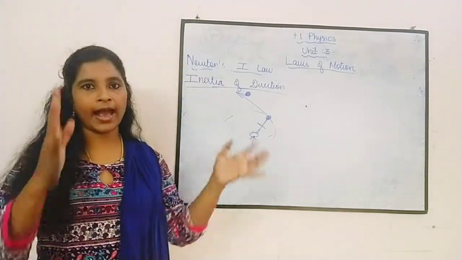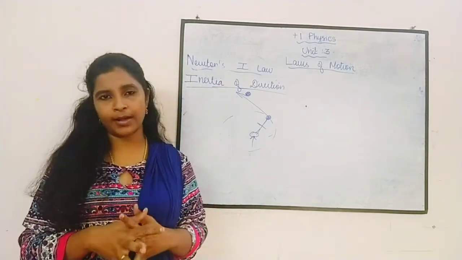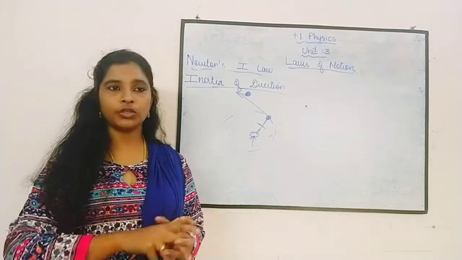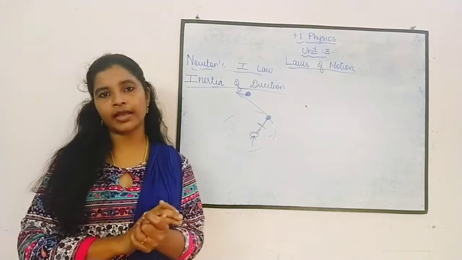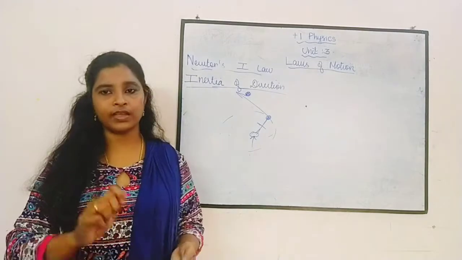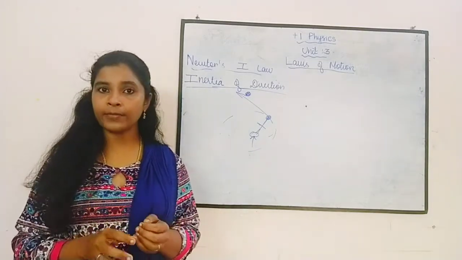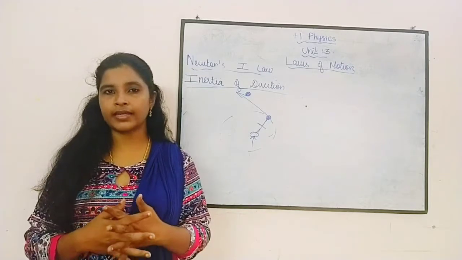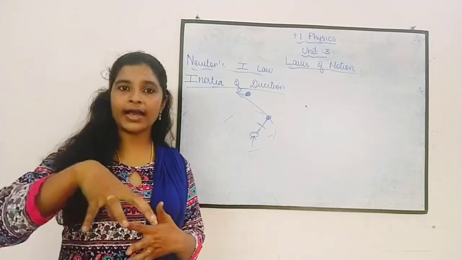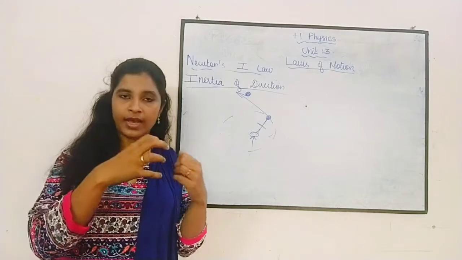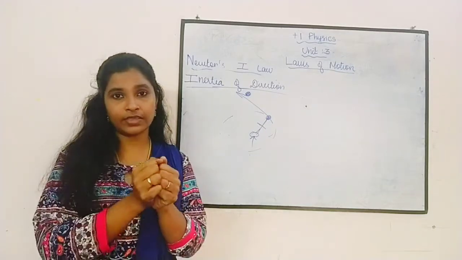Consider a blanket with dust. If you want to separate the dust from the blanket, what will you do? You will hang it somewhere and hit it with a stick. What happens? The dust will separate from the blanket. How? Because the dust is not tightly packed with the blanket.